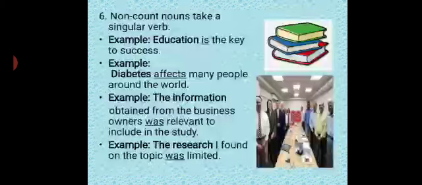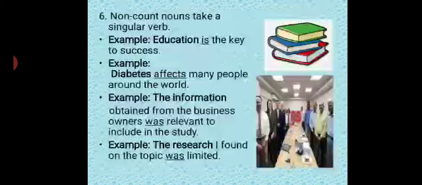See one more example. The information obtained from the business owners was relevant to include in the study. Now here the subject is the information, not the business owners. That you should identify. That is what I had told you very first, that first you have to identify the correct subject. Okay. See, the information is the subject in our sentence given here. That is why it goes with singular verb was. Okay.